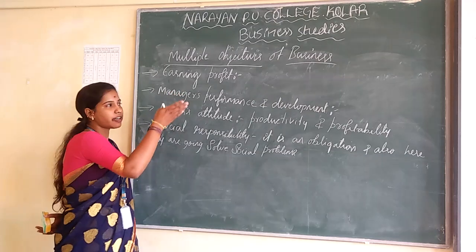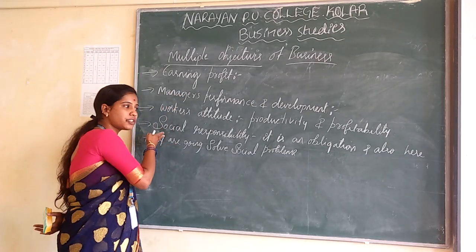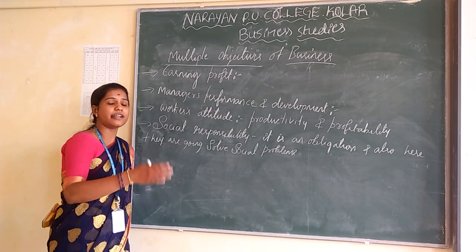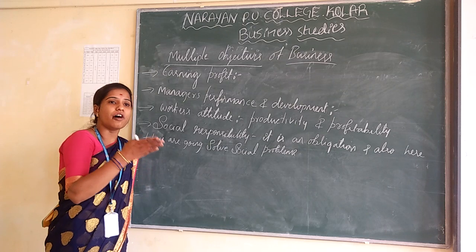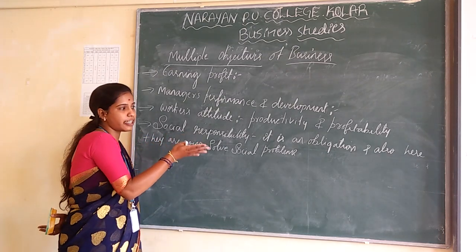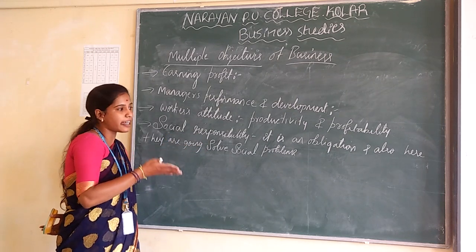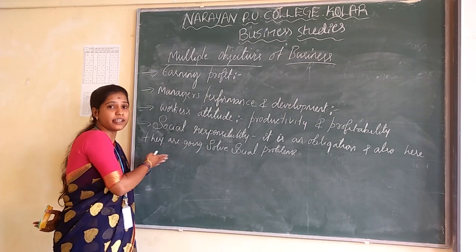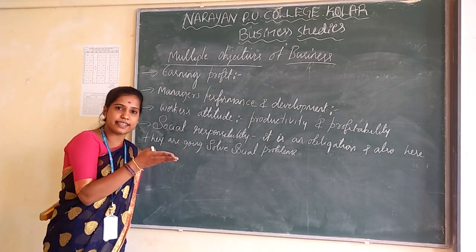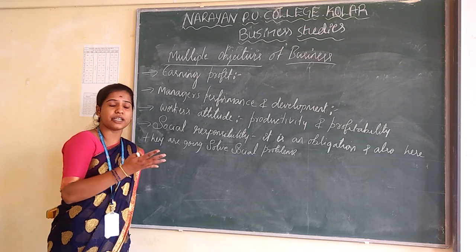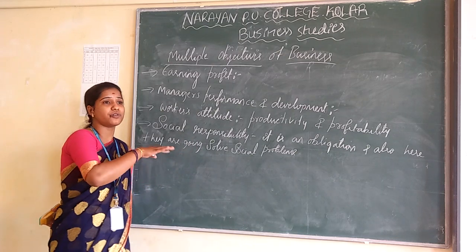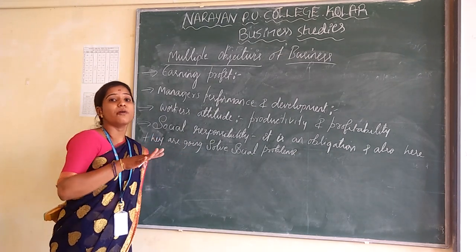So the business organization must maintain social responsibility towards society. That means here they have to evaluate norms and behaviors of the society. That means it is an obligation. So the obligation means it is an act, and also here they have to solve social problems. If the society is getting any problem with the business organization, here they have to solve that problem smoothly, which is known as social responsibility. That means here they should not break their morals.